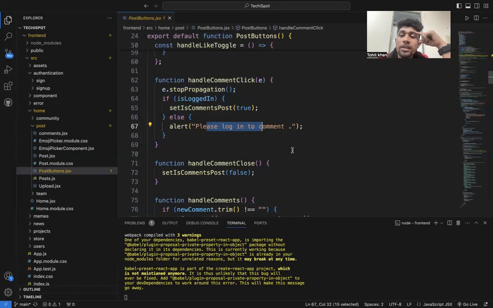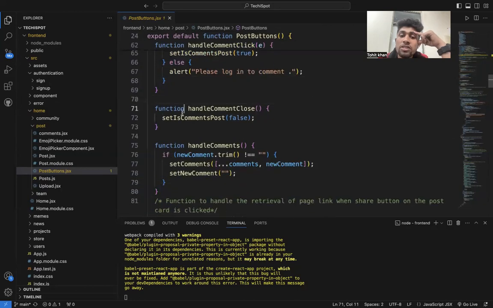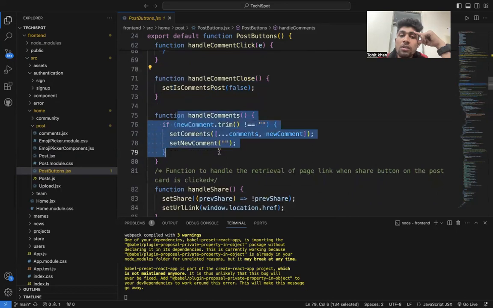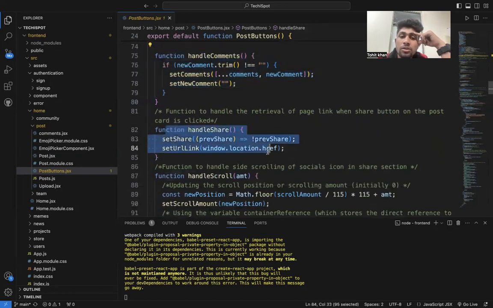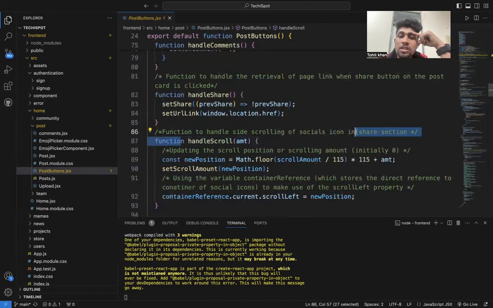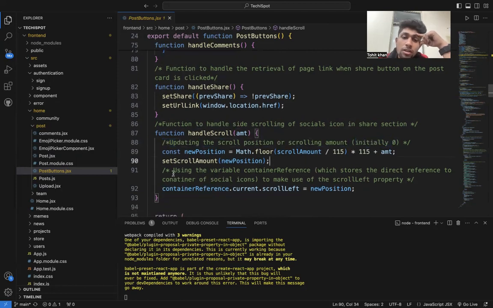Then there is the feature to handle the comment click with stop propagation, login, and comment post. If not logged in, it says please login to comment. The comment section handles all the comments, and share keeps the previous data and local records. It also handles scrolling of the social icons, share sessions, and updating the scrolling amount, initializing at zero. We use a variable containing a ref that stores a direct reference to the social icons container to control its scrolling properties, using scroll, which we will discuss.